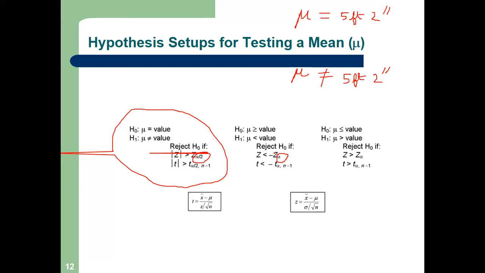But now see how the hypothesis is written. See this part. Now what do I say? That my mean height is not equal to 5 feet 2 inch. What do I say? My mean height is greater than or equal to 5 feet 2 inch. Value means any value; I put 5 feet 2 inch, suppose. So mean height is greater than or equal to 5 feet 2 inch.